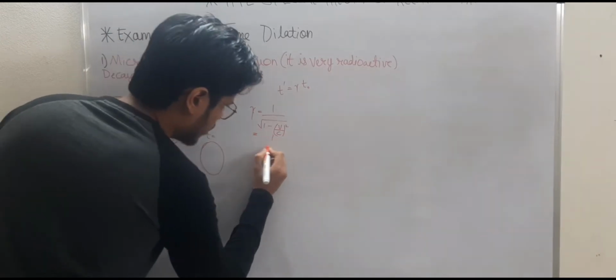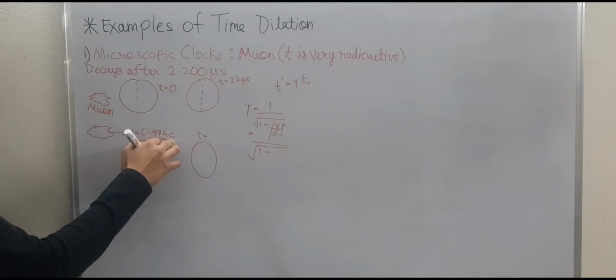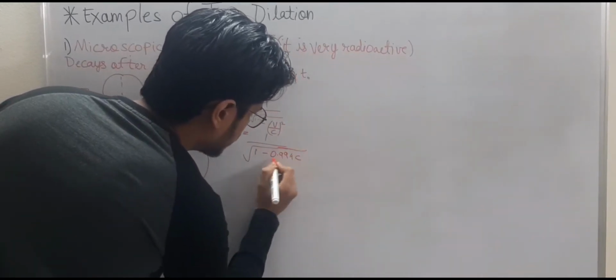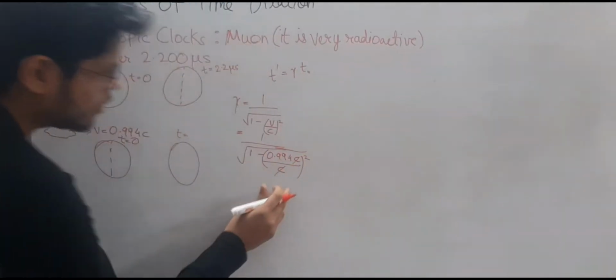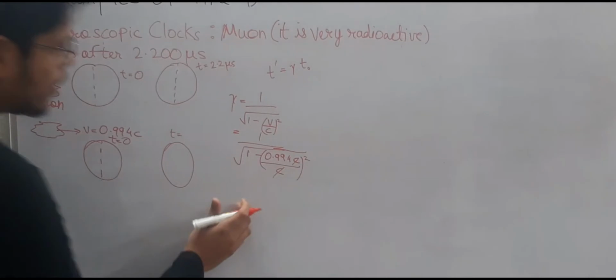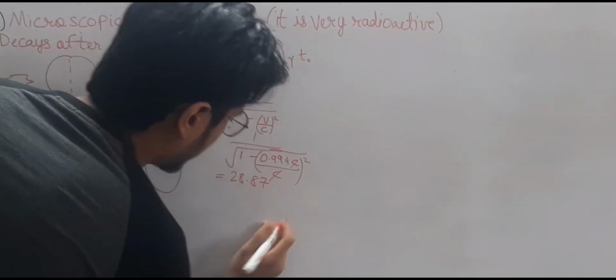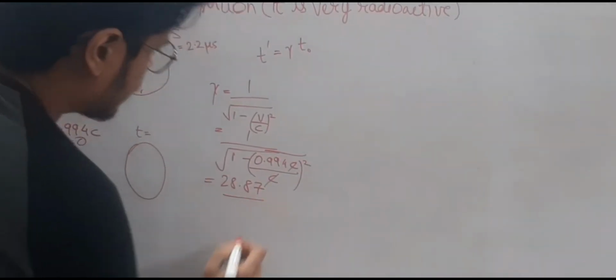So this will be 1 upon under root of 1 minus v, which is 0.994 times c, the speed of light, divided by the speed of light, whole square, and the c squared will get cancelled, right? And this value comes out to be 28.87. You can check it with a calculator. This value comes out to be 28.87, right?